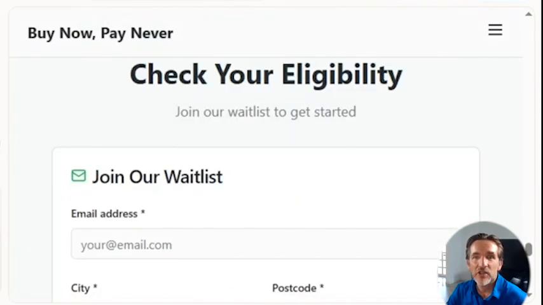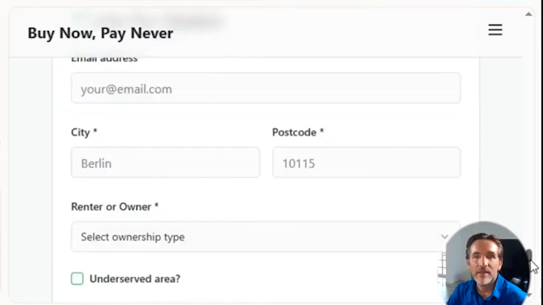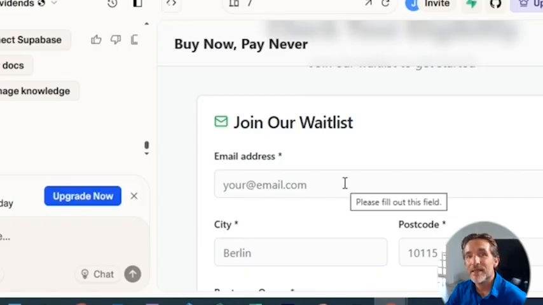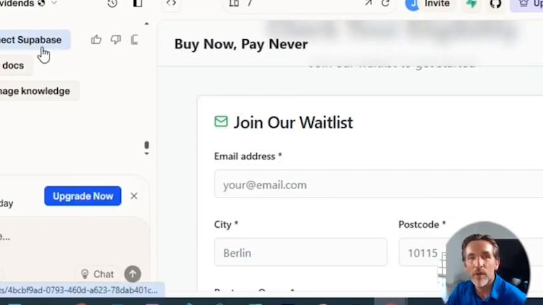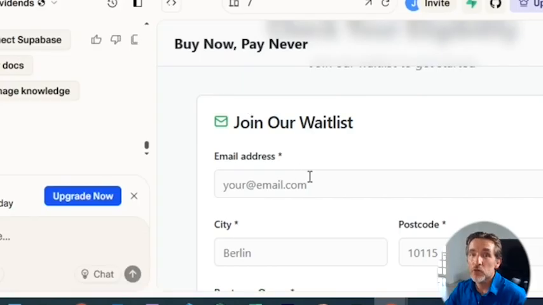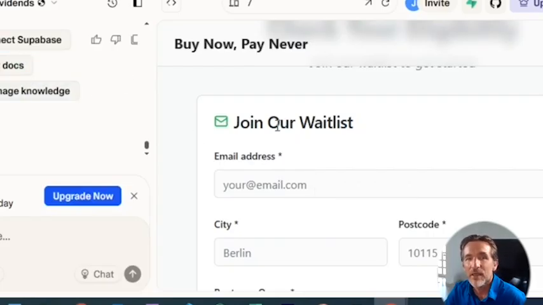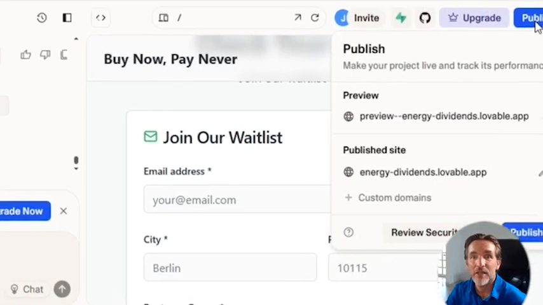Let's check this is actually working. So here I can add information if I'm interested. This is kind of a call to action. And actually the nice thing is, this is a bit more technical, but let me briefly explain. You can connect it to a Supabase. And in that way, when users use your website and enter information, that information will be stored in a database. That implies that you have to connect, and there are nice videos to do that. It's a bit outside of the scope of this video, but if you want to take the next step, that's what you can do. And then we can really publish this landing page now.